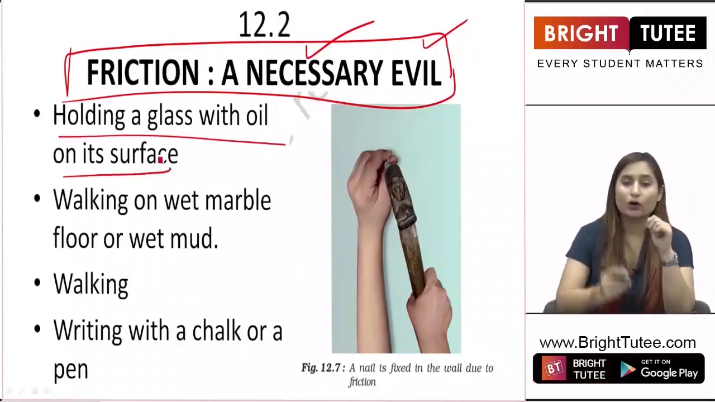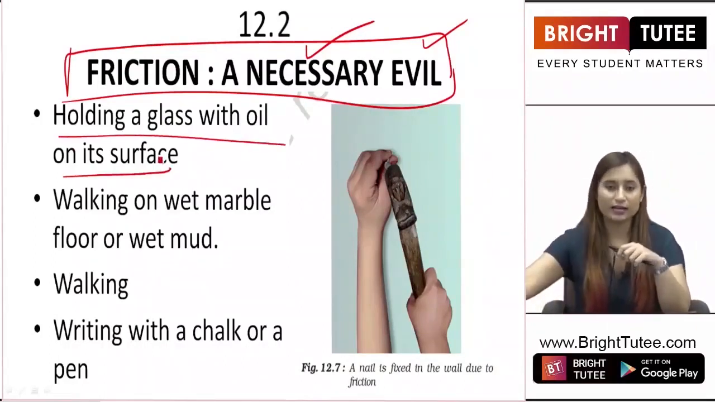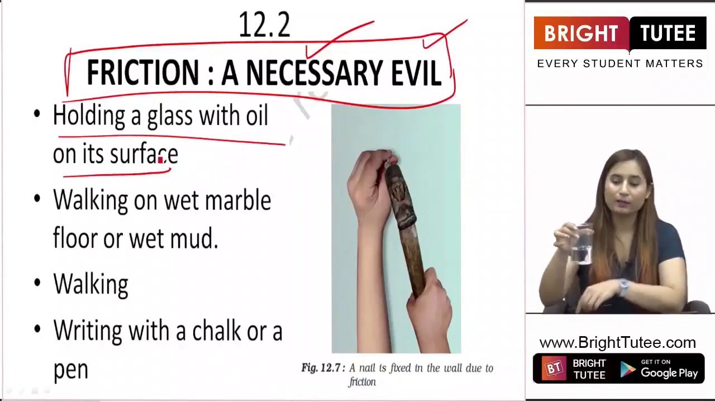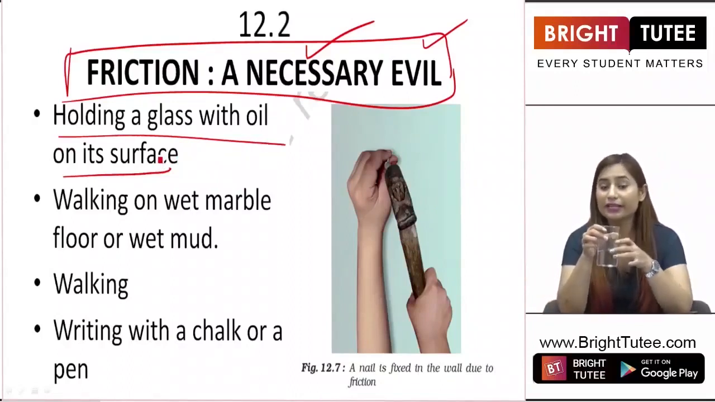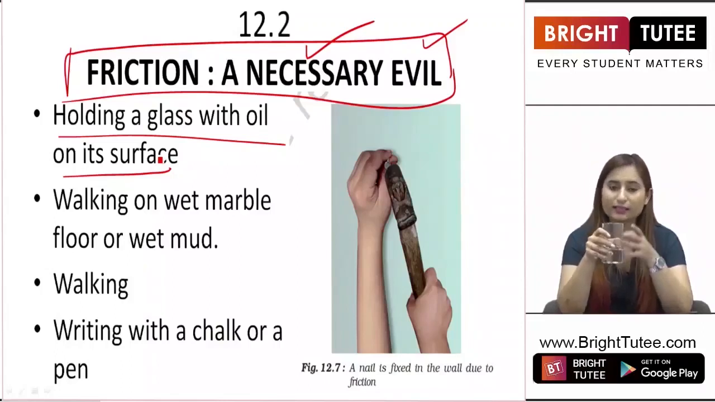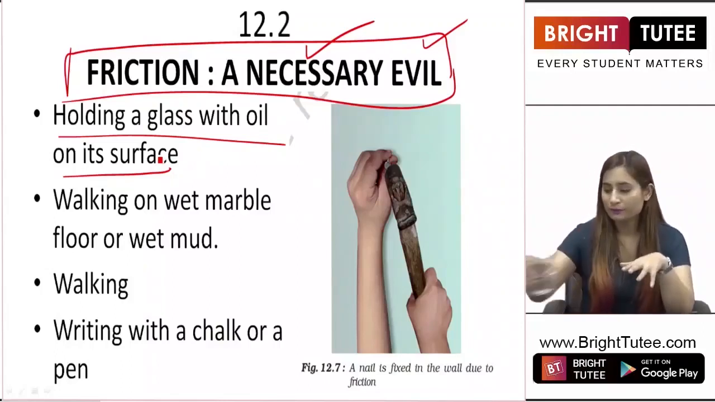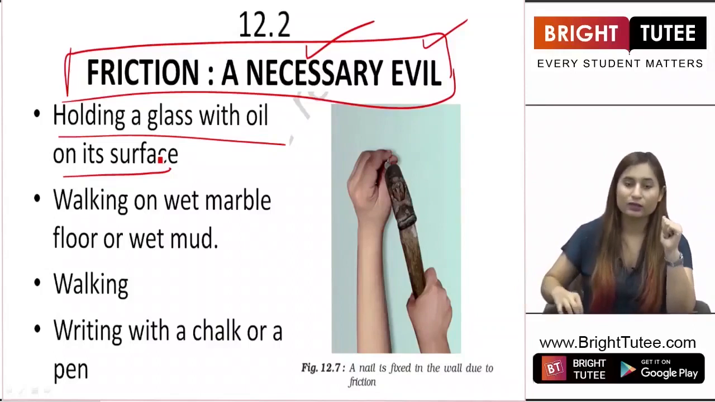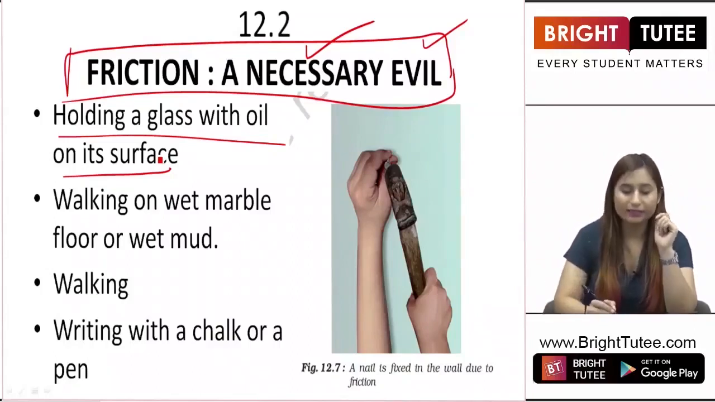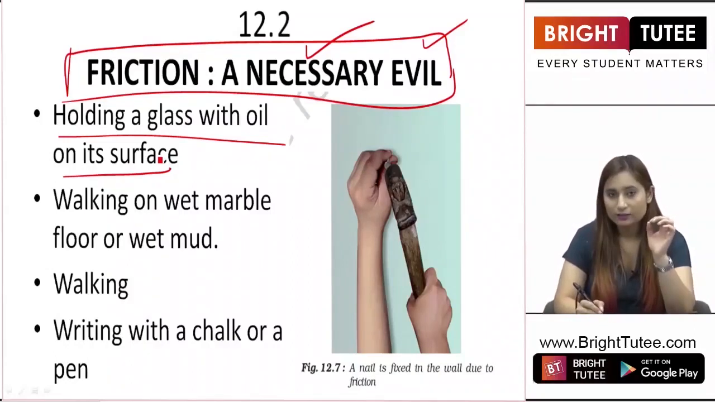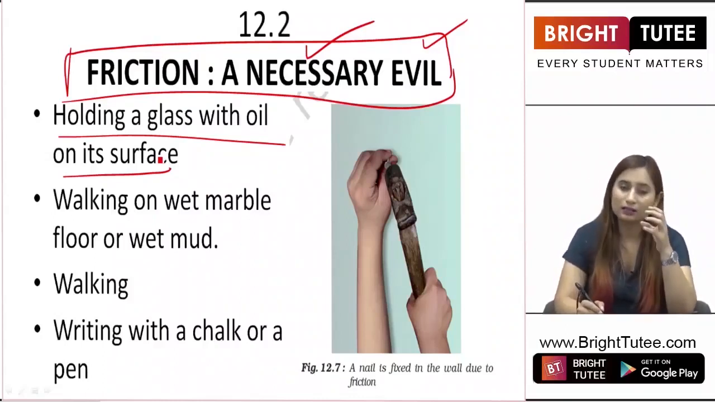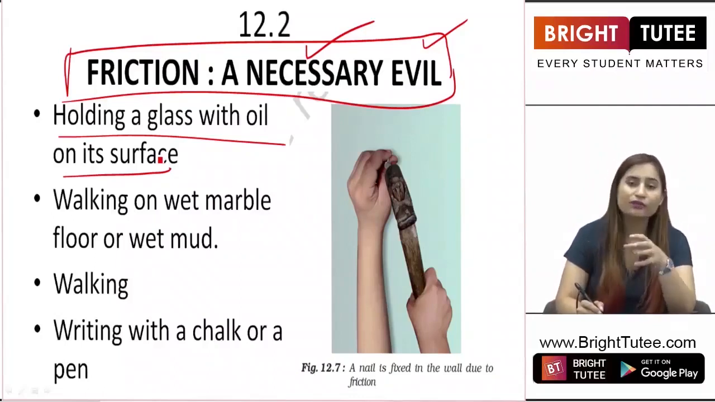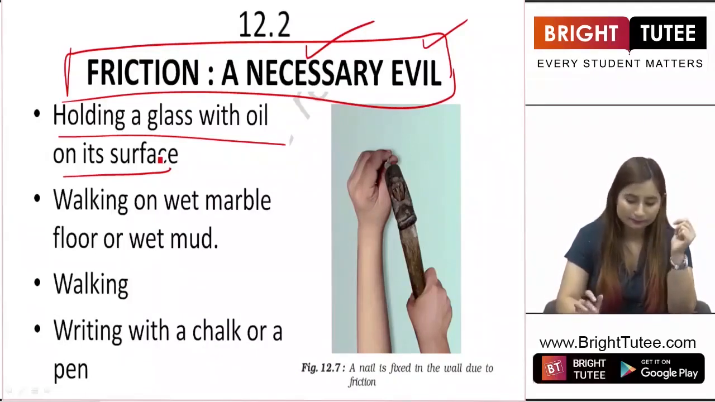Holding a glass with oil on its surface. I am holding the glass, right? But if I apply oil on the surface of the glass, it will be very difficult for me to hold the glass and the glass will slide down and fall. So what does this tell you? That the oil that I applied reduced friction, right? So friction is necessary for us to do different works. To hold something, there is a necessity of friction. If there is no friction, we won't be able to hold anything.